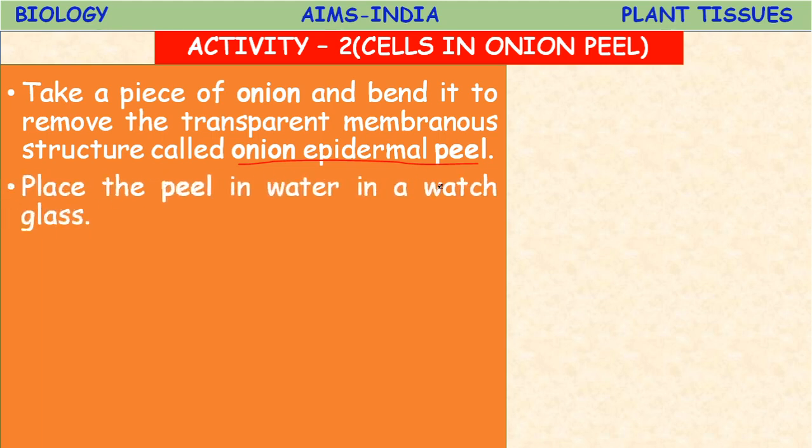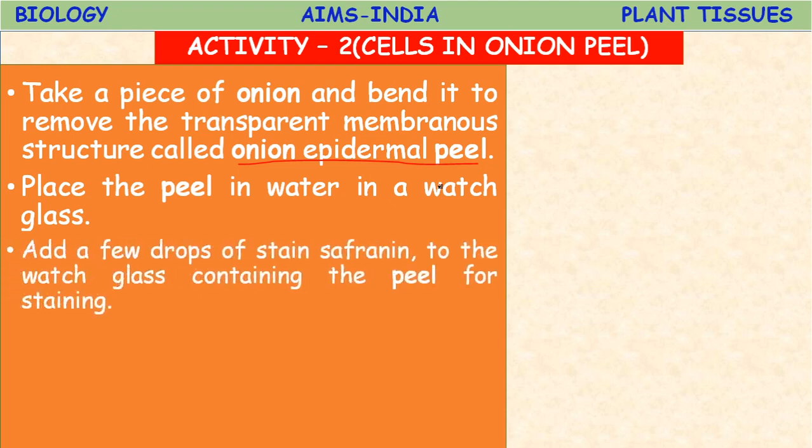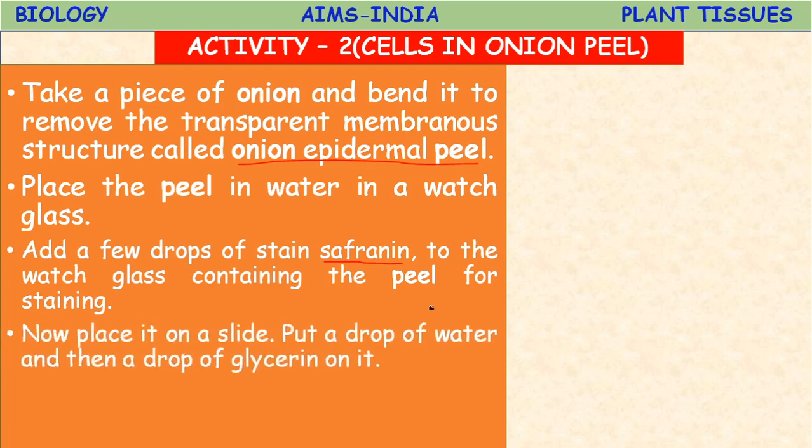Place the peel in water in a watch glass, a small saucer-like one. In that water you have to keep the peel. Next, add a few drops of a stain, meaning a coloring agent. What is that stain? Safranin. It is available in your school laboratory, somewhat purple or pink in color. To the watch glass you have to add this safranin to stain the peel. Peel means a layer, a thin layer.